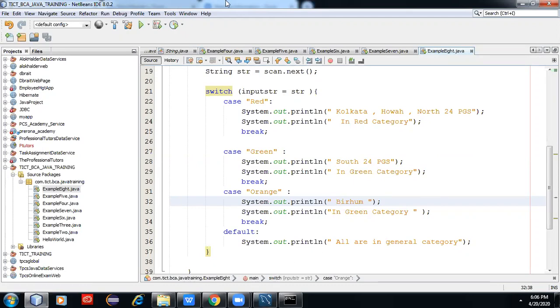Okay, let me ask whether I am able to make it clear to all of you. Yes, sir. Non-use of break for fall through. Okay, take note of that. Yes, if you do not use break, then everything will be accessed. So this is one of the smallest examples about the switch case operator. Is it clear to all of you?